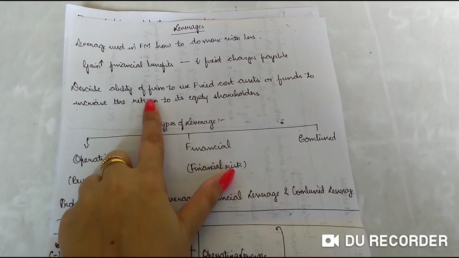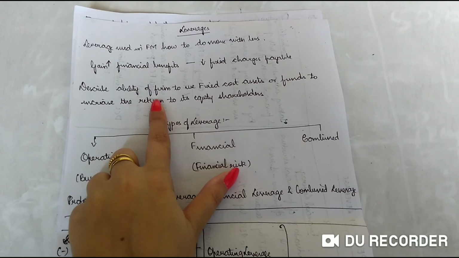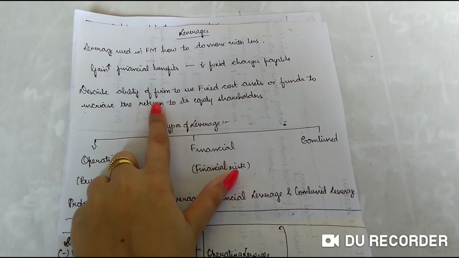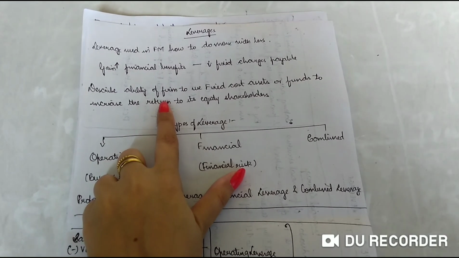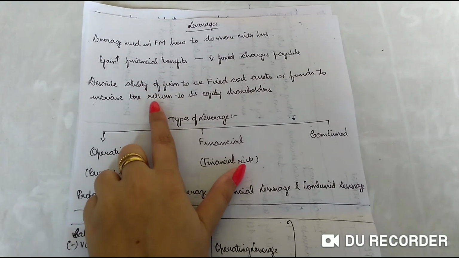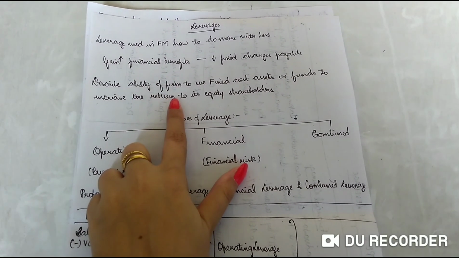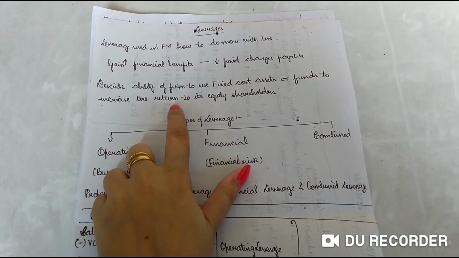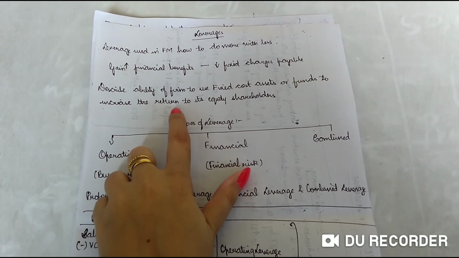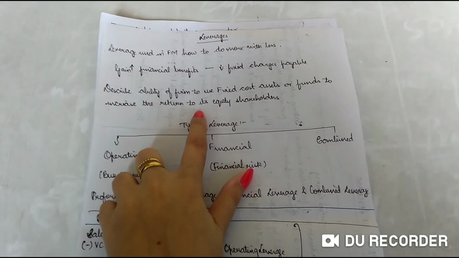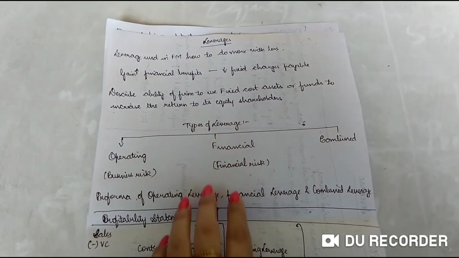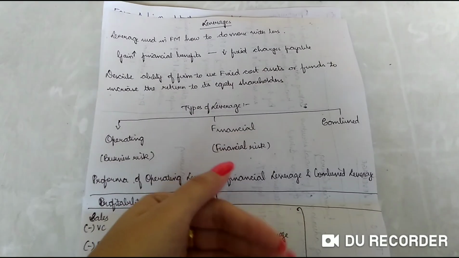Leverage is used in financial management. How to do more with less. Do more with less is nothing but allocation of the resources to the best possible ways to increase your profitability. Okay, now here what they have given, the definition: the ability of a firm to use fixed cost assets or funds to increase the returns to its equity shareholders. Okay, fine. This will be understood while I'm explaining.